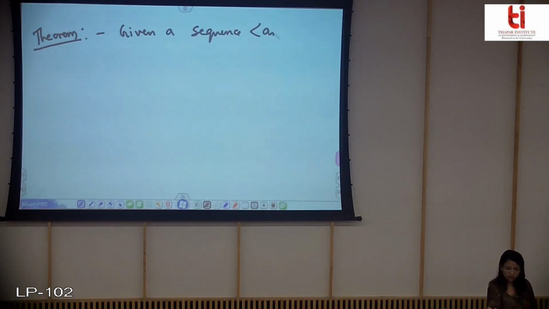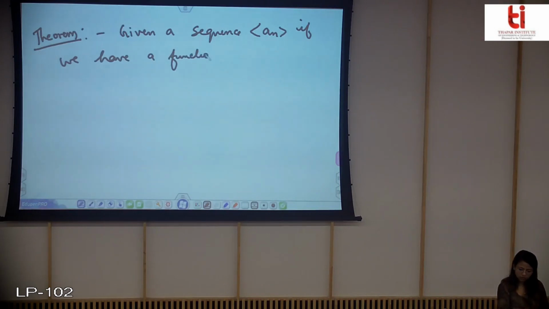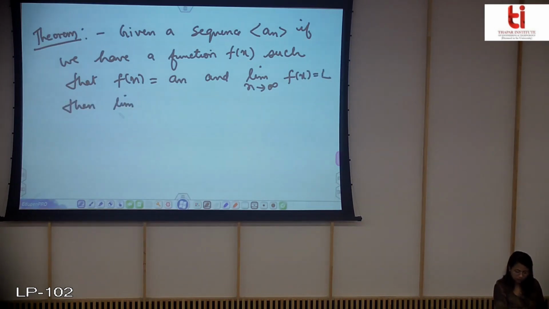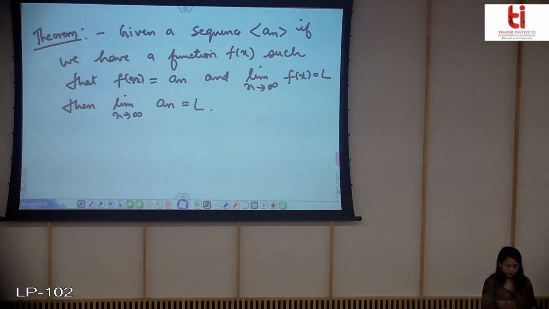So it says that given a sequence an, if we have a function f of x such that f of n is equal to a of n and limit n tending to infinity f of x is equal to L, then limit n tending to infinity an will be equal to L. So with the help of this theorem you can apply the L'Hopital rule to find out the limit of some sequences. So let us see a few examples.